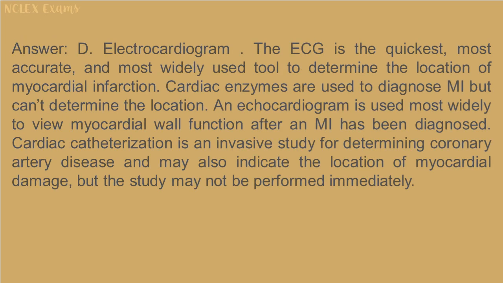Answer: D. Electrocardiogram. The ECG is the quickest, most accurate, and most widely used tool to determine the location of myocardial infarction. Cardiac enzymes are used to diagnose MI but can't determine the location. An echocardiogram is used most widely to view myocardial wall function after an MI has been diagnosed. Cardiac catheterization is an invasive study for determining coronary artery disease and may also indicate the location of myocardial damage, but the study may not be performed immediately.